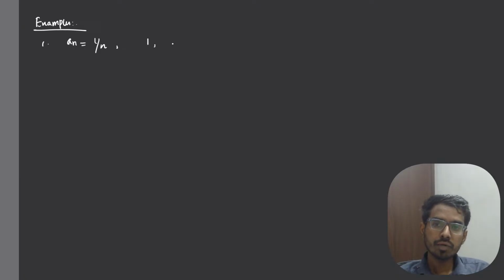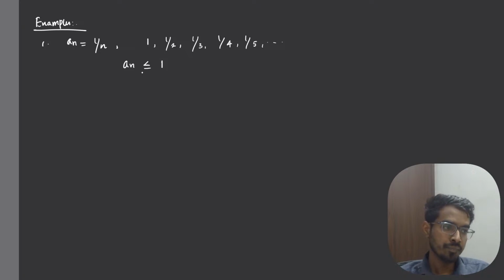If I put n equal to 2, we will have 1 by 2, and then 1 by 3, and 1 by 4, and 1 by 5, and so on, right? You can see all the terms of the sequence are less than 1, yes or no?